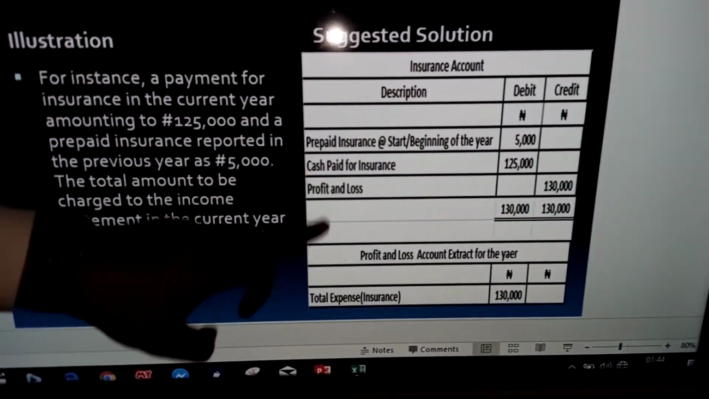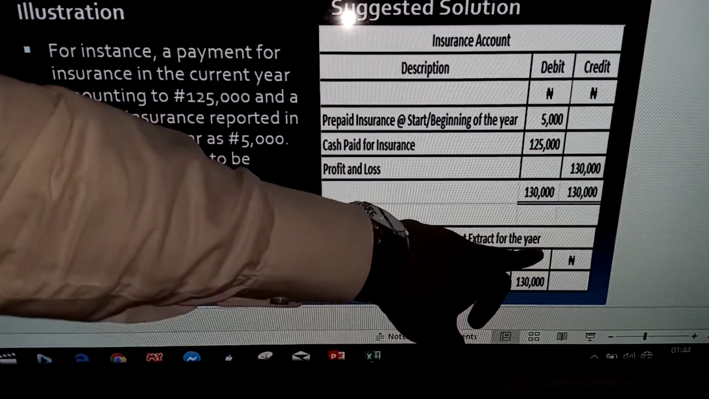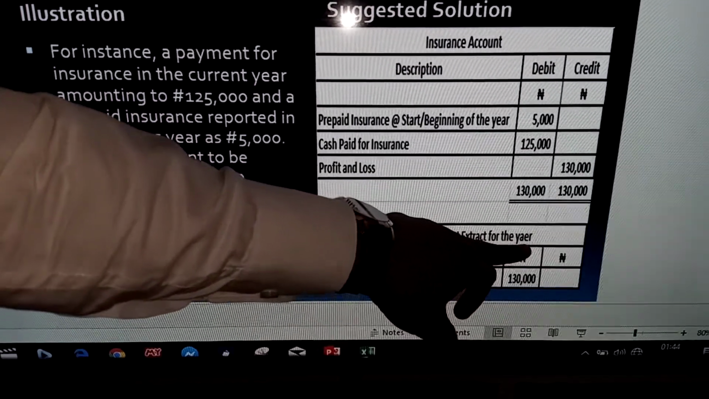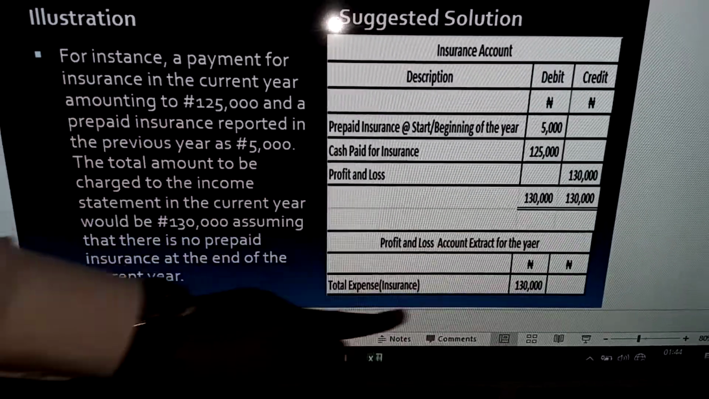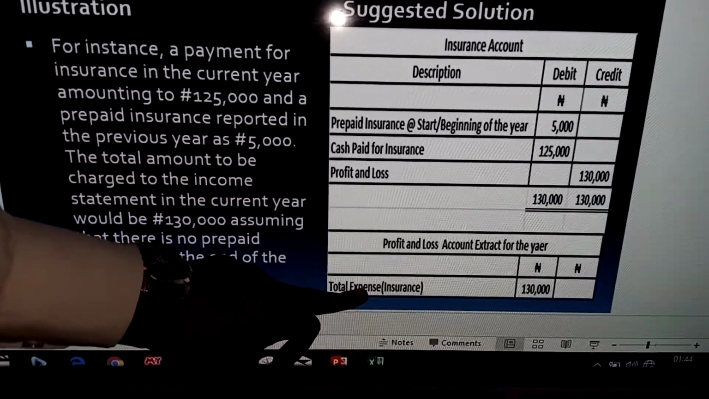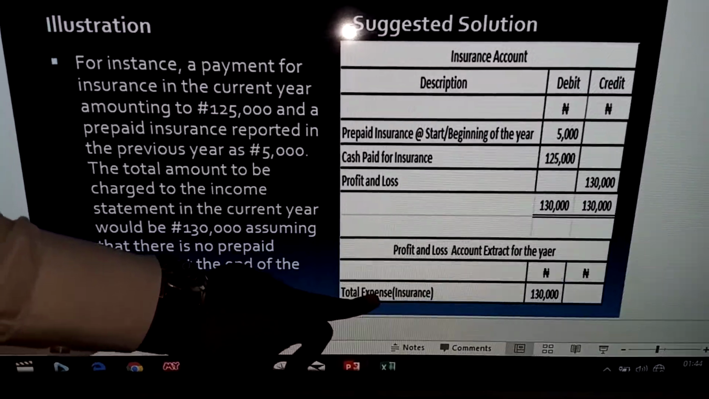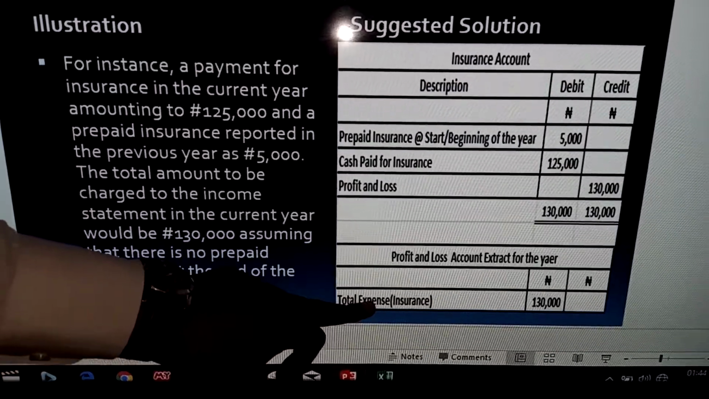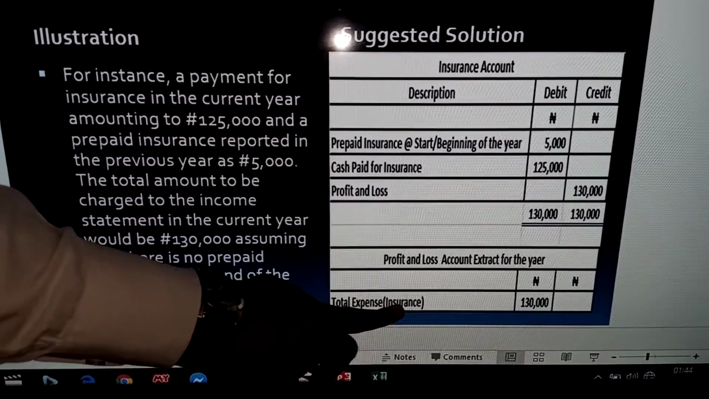So you can see that here we have profit and loss account extract for the year. This is because we don't have complete information. We're just trying to use this as an example. So this is an extract. So you can see total expense here. Remember, our profit and loss is to show the net profit, which is the difference between gross income and total expense. And insurance is part of the total expense. So I'm putting that here. So we have insurance with 130,000.